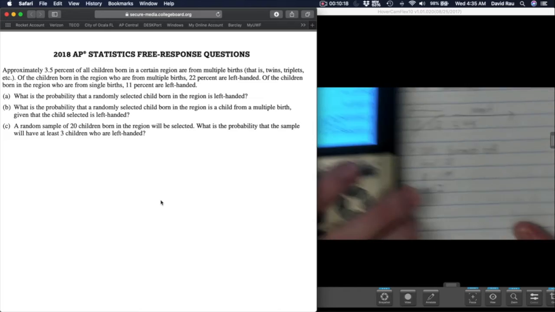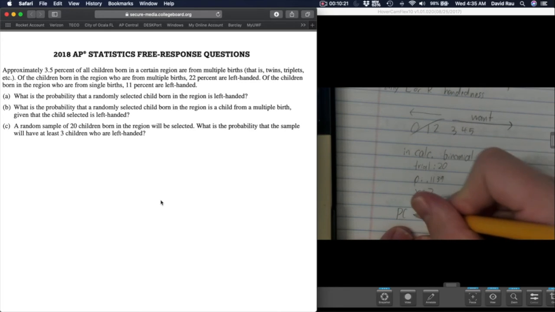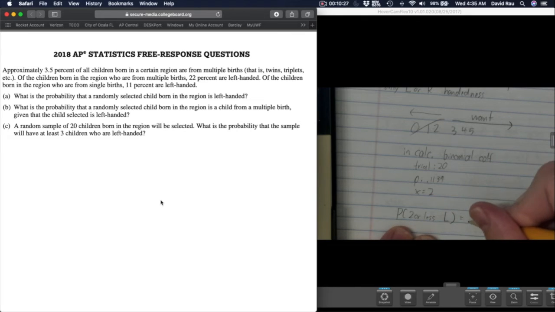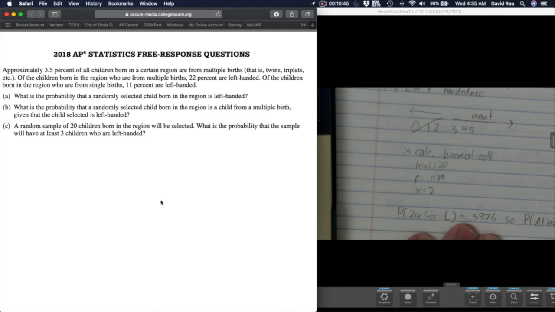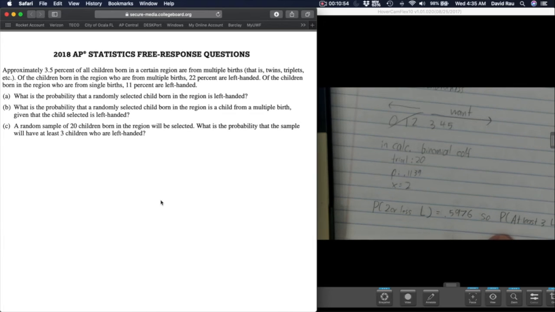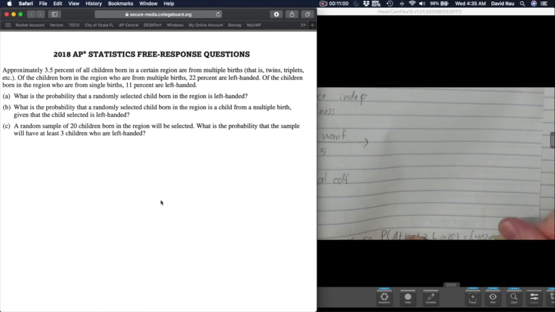It gives me this. So now I'm going to write the probability of 2 or less lefties is 0.5976 when we round it. So that means the probability of 3 or more, in other words, at least 3, so I should write that, at least 3 lefties in 20 will be 1 minus that, which is 0.4024. Okay, finally, all my answers.